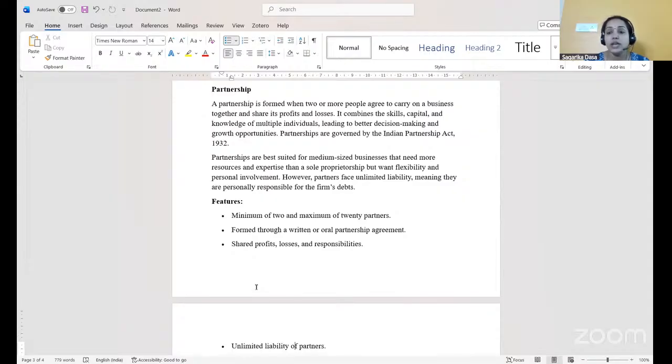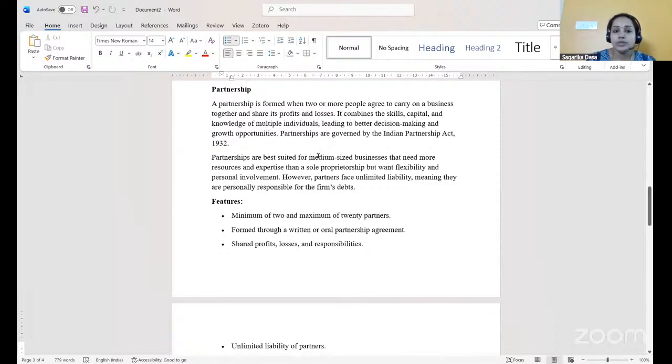making process will be much better, and opportunities will be greater to the extent of the number of persons who are operating the business. Now, if any group of individuals wants to start their partnership business, they need to get registered under the Partnership Act 1932. So, partnerships are governed by the Indian Partnership Act 1932.